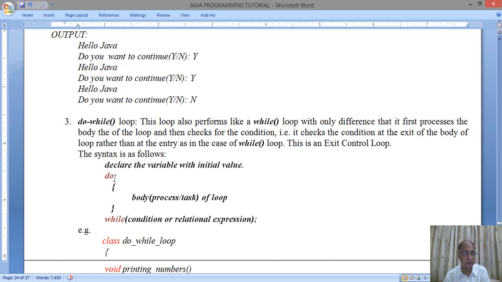Then we have the do keyword. Then we have the body of the loop. After the body is over, we have a while condition, and in brackets we have a condition with a semicolon at the end. Remember, in do while, the while condition is ended by a semicolon.